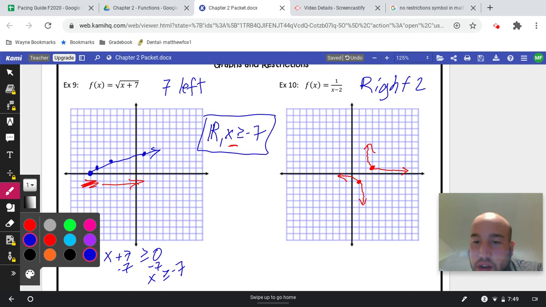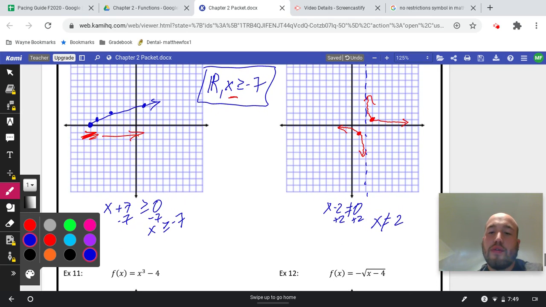And this line right here that we avoided, at positive 2, the reason that has to be avoided, remember, is that x minus 2 cannot be equal to 0. We'd add that 2 over, and we find that x cannot be equal to 2. So that dotted line I drew in is that. The way we write that now to finalize it is all reals except x cannot be equal to 2.